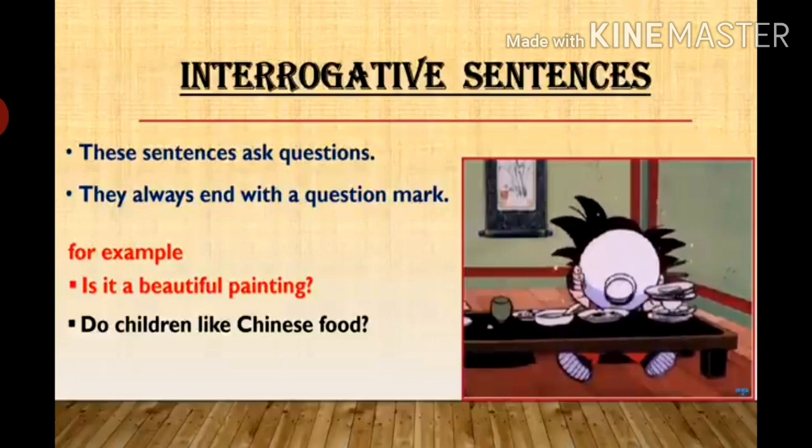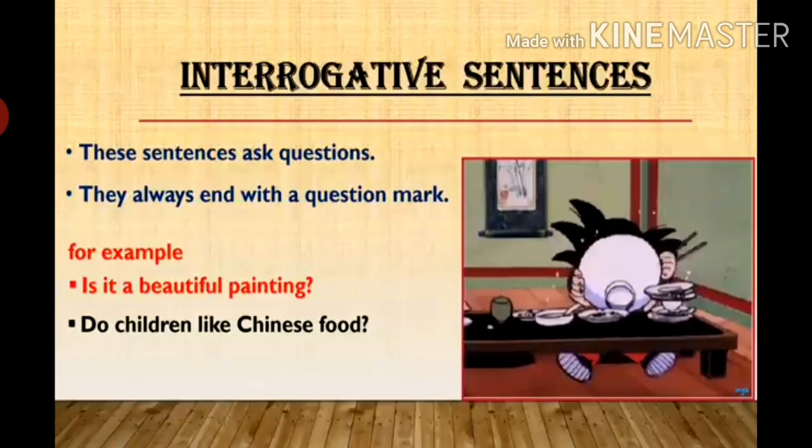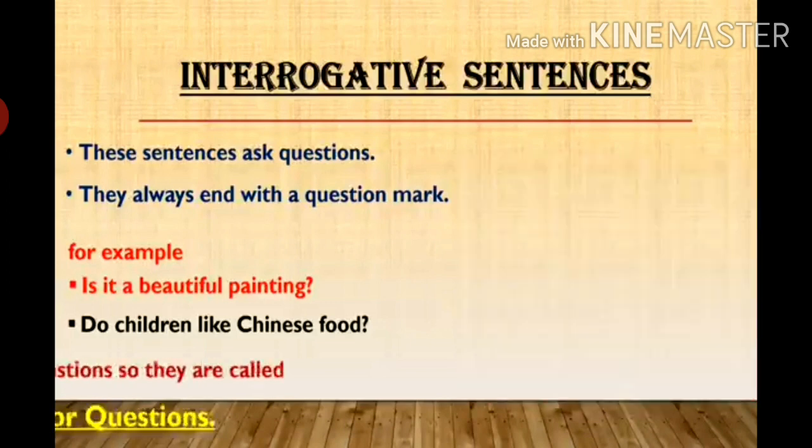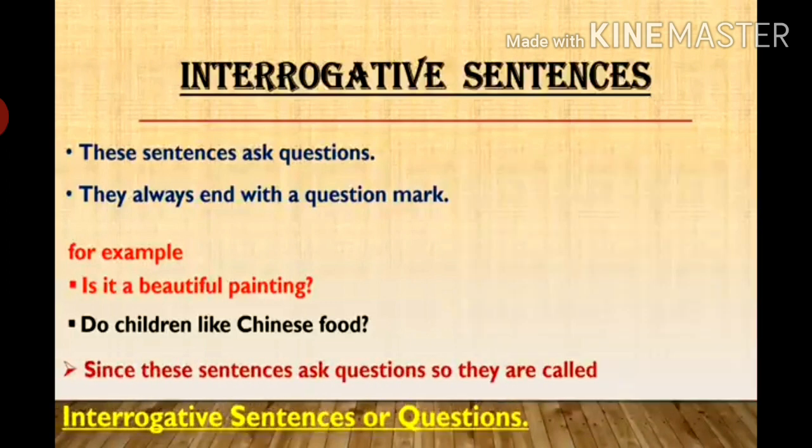Observe these sentences. They are ending with a question mark. Since these sentences ask questions, they are called interrogative sentences or questions. So always remember, for asking questions, we use interrogative sentences.